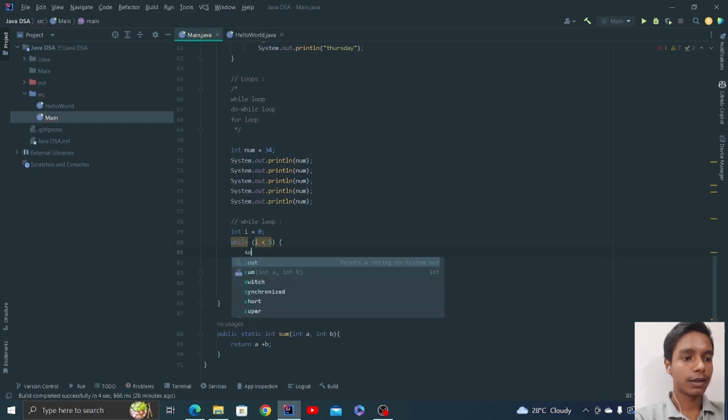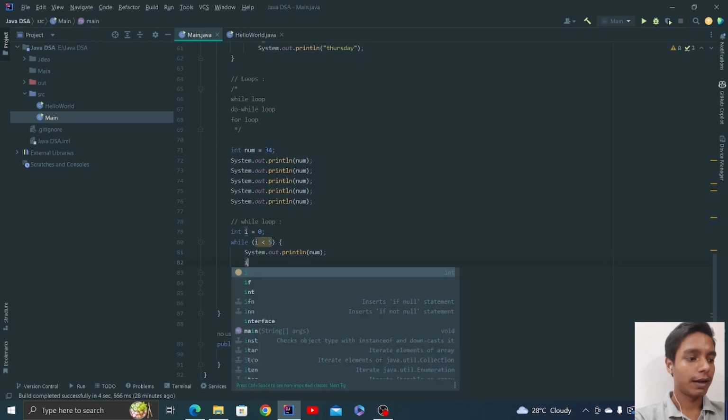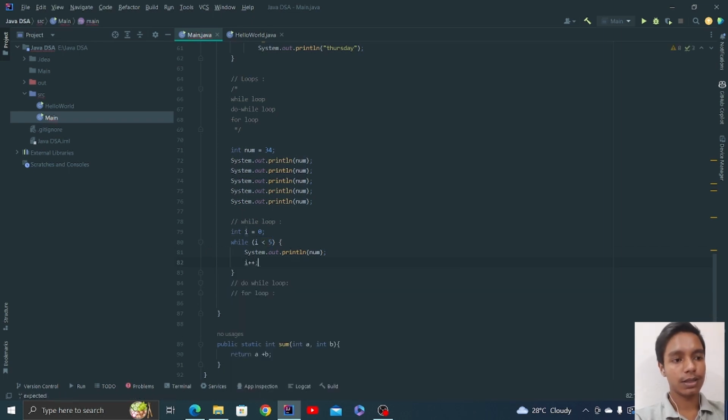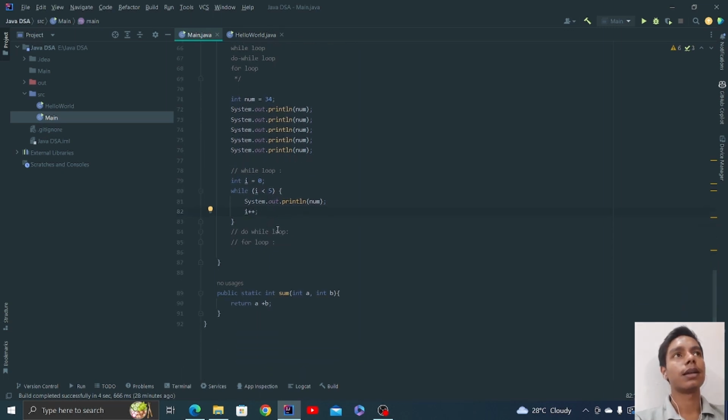Just keep on printing num, and every single time the code is executed, you need to increase i. There is an increment operator.